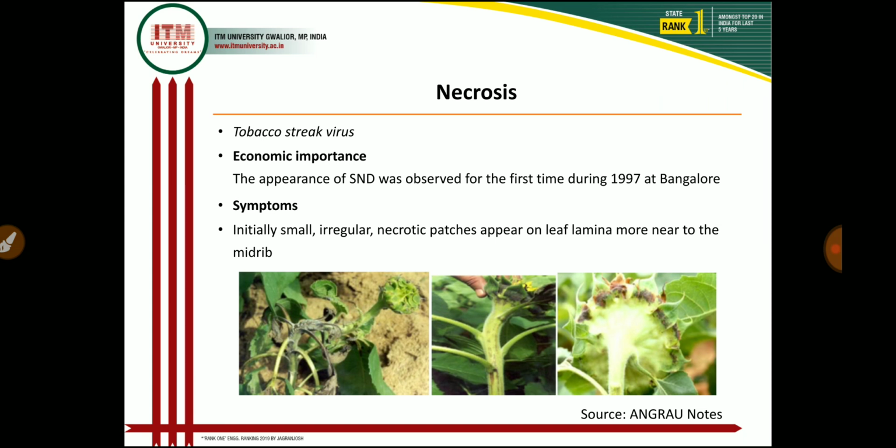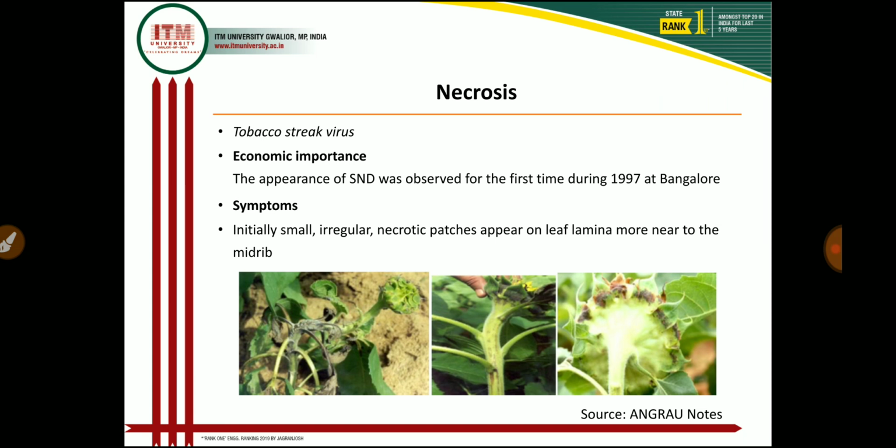In symptoms, initially small irregular necrotic patches appear on the leaf lamella, more near the midrib, and the disease mostly develops symptoms on the leaf region. The symptoms also develop on the stem as well as in the flowering parts, that is the flower, and this disease occurs at all stages of crop growth in the Kharif as well as in the Rabi season.